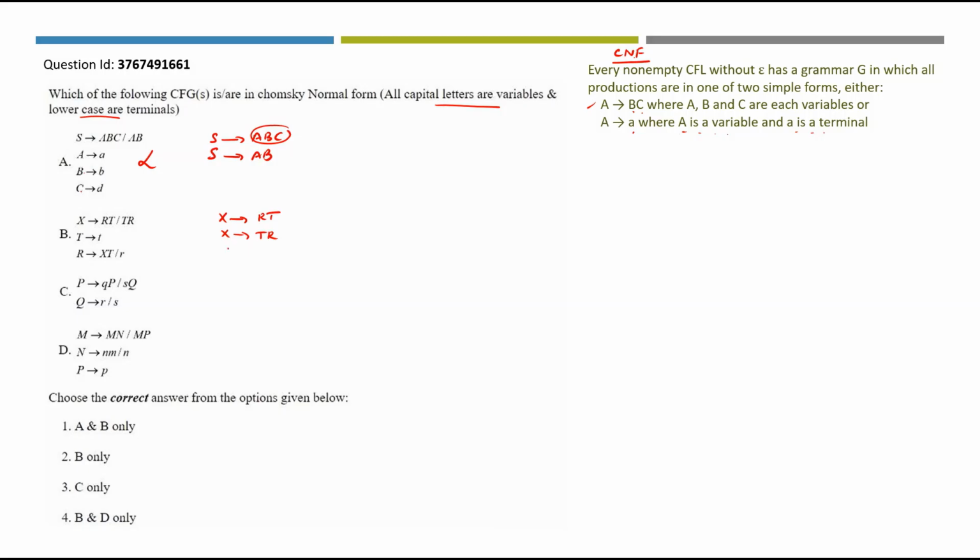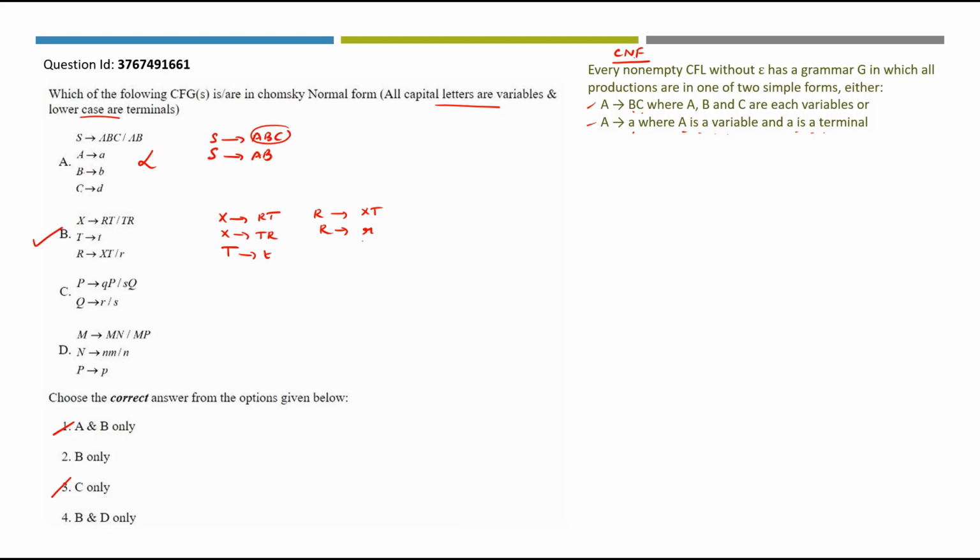What about the next production? T derives small t. This is also adhering to the rule. What about R derives xt and R derives R? So R is deriving two variables here and R is deriving one terminal here. All these productions go with the rules given in Chomsky normal form. So B is definitely in Chomsky normal form. Once you find that A is not in the list, you can rule out option 1. Once you find that B is included in the answer, you can rule out option 3.